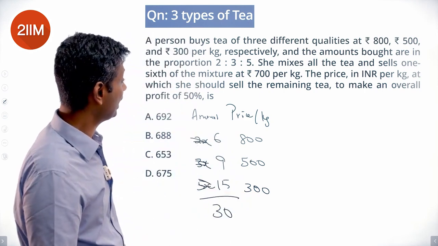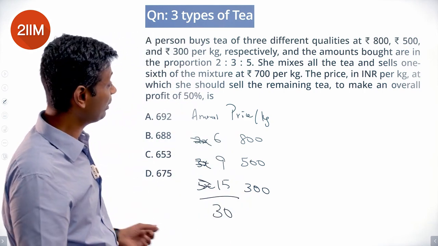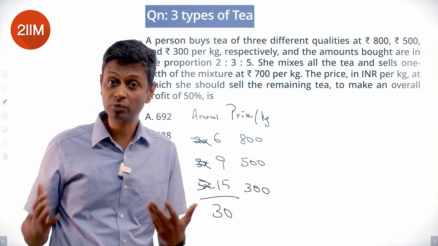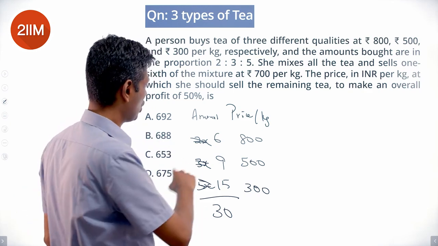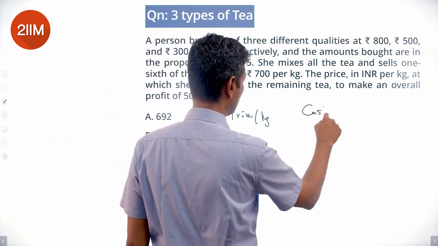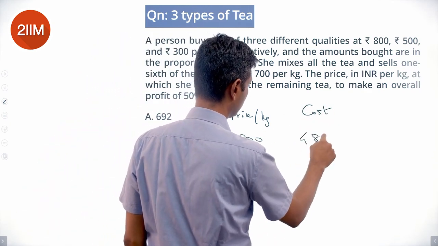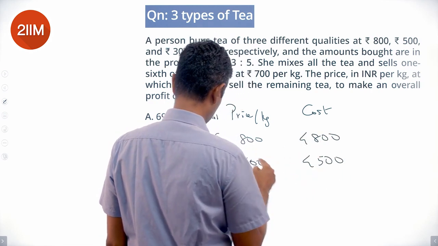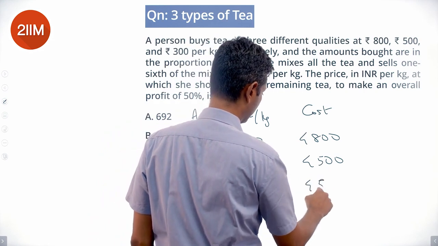Lovely. The price in INR per kilogram at which she should sell the remaining tea to make an overall profit of 50%. So she wants to make an overall profit of 50%. Let's start with that. So how much is our cost? 6 into 800 is 4800. 9 into 500 is 4500. 15 into 300 is 4500.